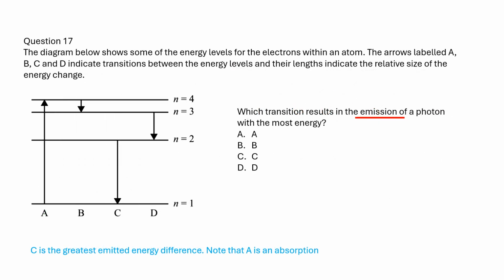The key word is emission. Emission means that photons jump from the high to low level. The most energy is the largest gap between levels. Jumping from level 2 to level 1 is the largest jumping gap.